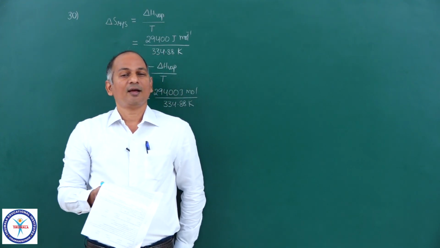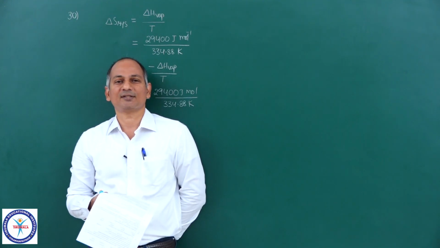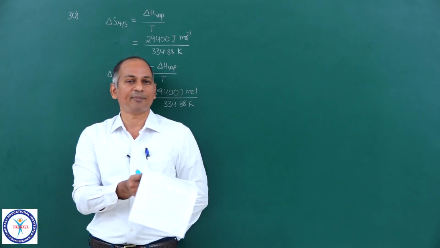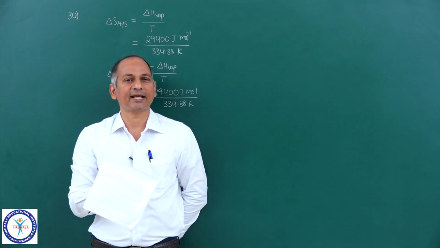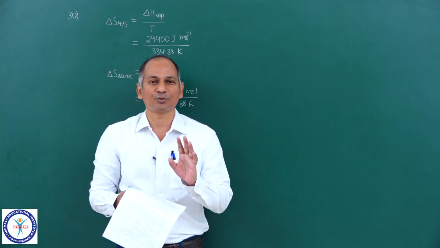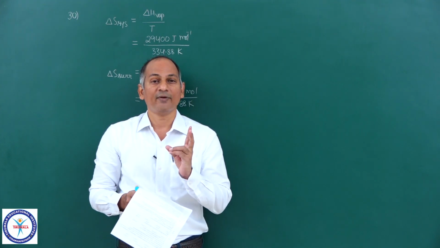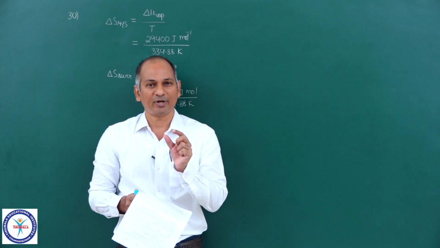Actually Trouton observed that the entropy of vaporization of almost all liquids is approximately the same, around 85 joule per Kelvin per mole. There may be 2 or 3 exceptions, and the exceptions to this rule are water and ammonia, where strong association is present, hydrogen bonding.